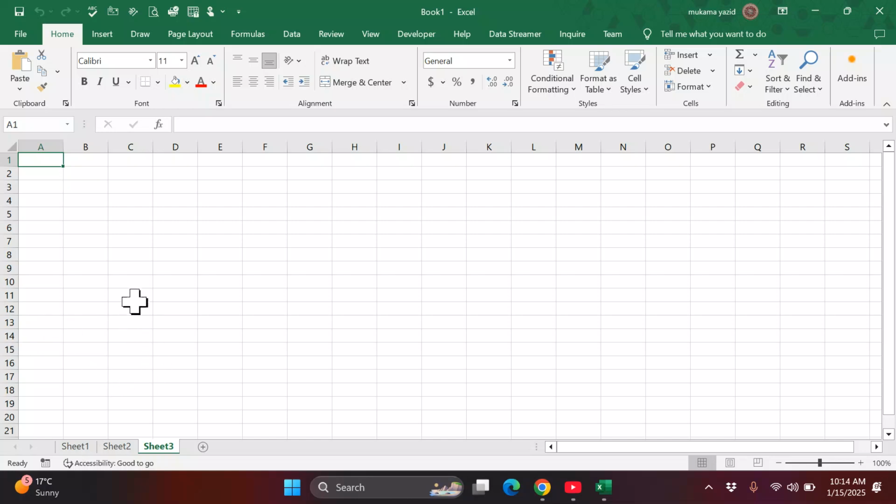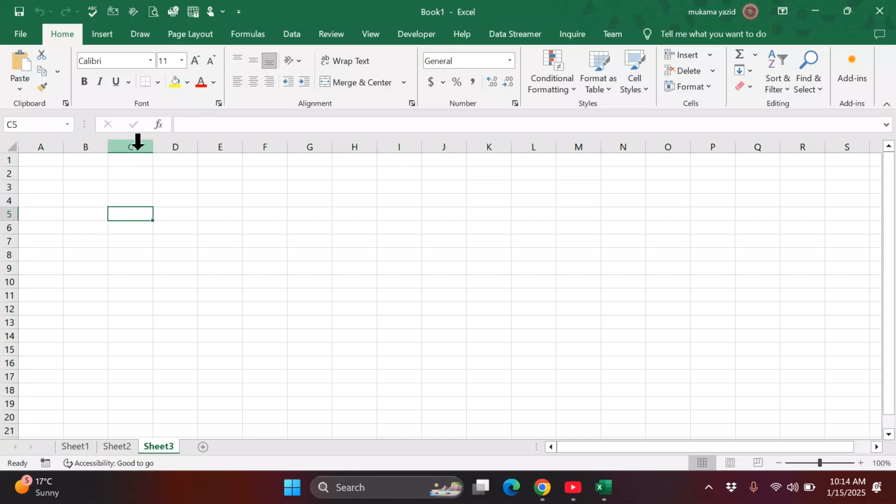So we have what we call the intersection of a row and a column. Where they intersect, it is called what? A cell. This cell is named by the letter and the number.